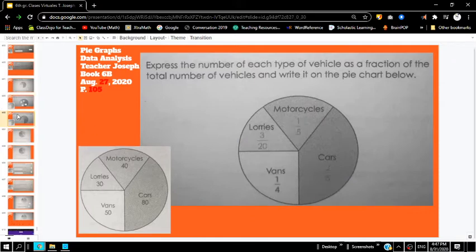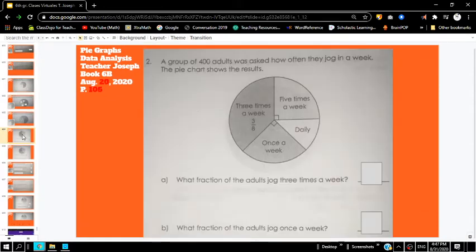Okay, so there you go. There's your answers. One more time. Let's go on to page 106. This one was a little bit more difficult for most students. It says that there are 400 adults that were asked how often they jog in a week. The pie chart shows the different results.